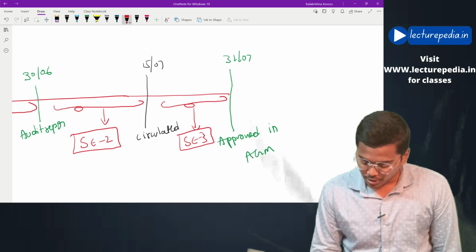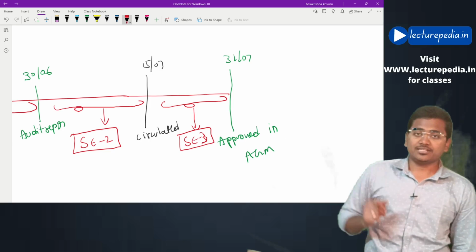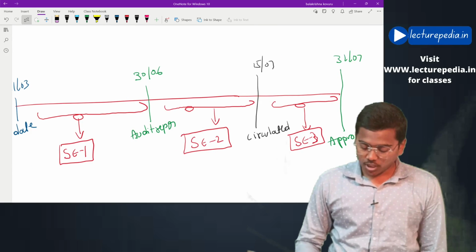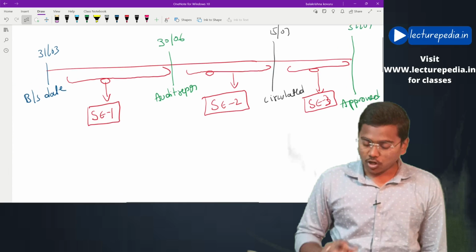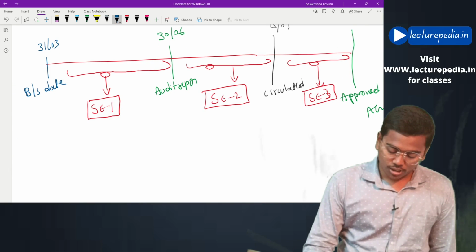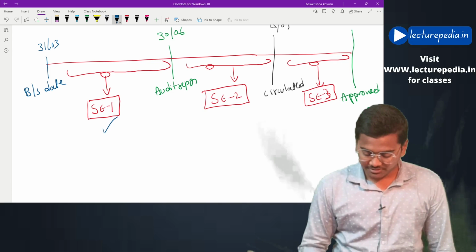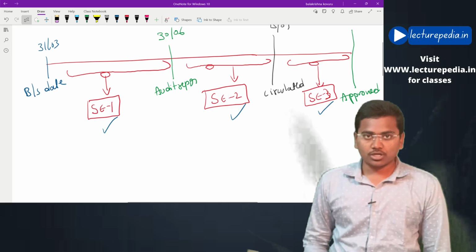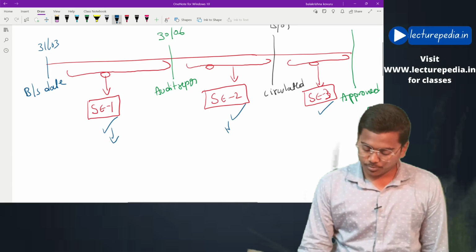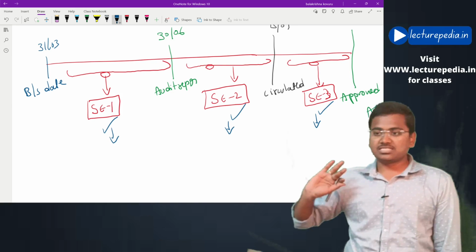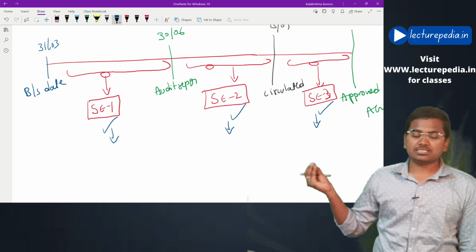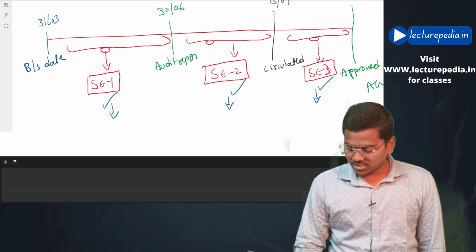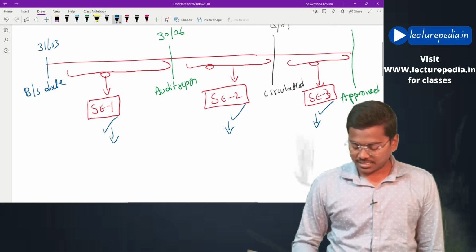Okay, now in this standard we will be discussing what will be the audit procedures that the auditor will perform in order to identify subsequent events 1, subsequent events 2, subsequent events 3. There will be different audit procedures for each of these 3. Once we complete this, our standard gets completed. This is what we will be discussing in this standard.